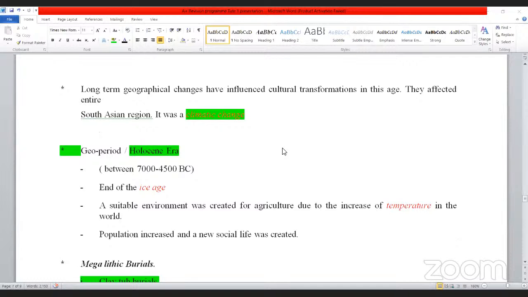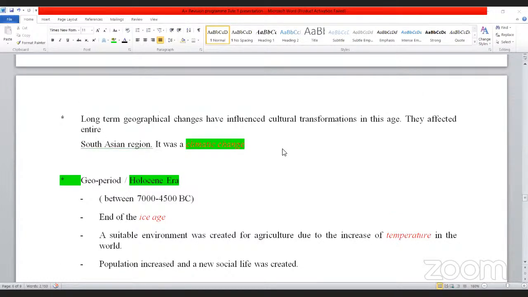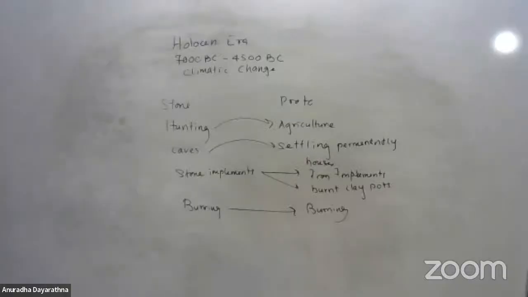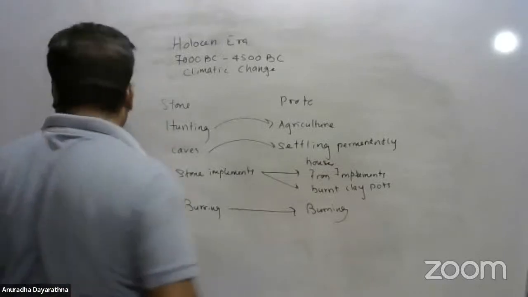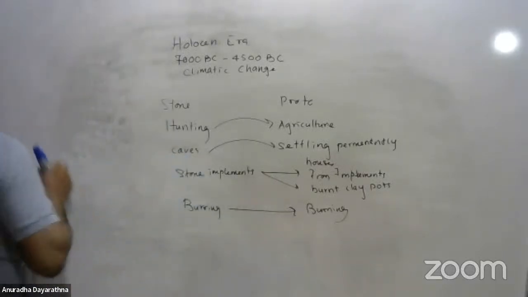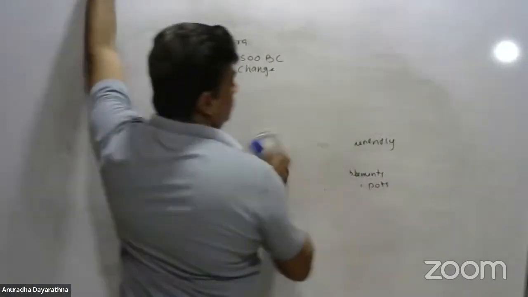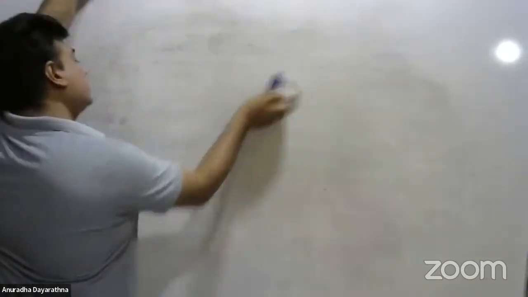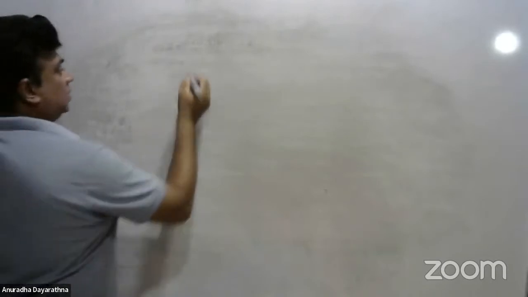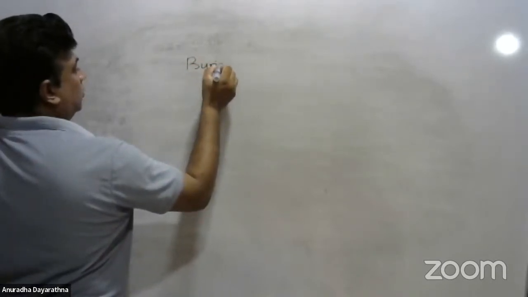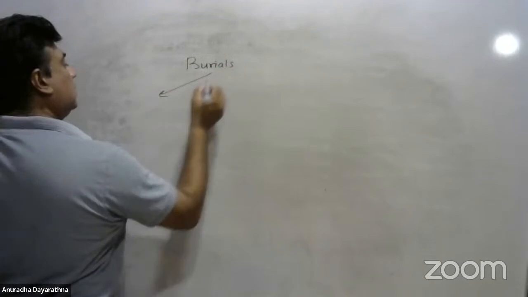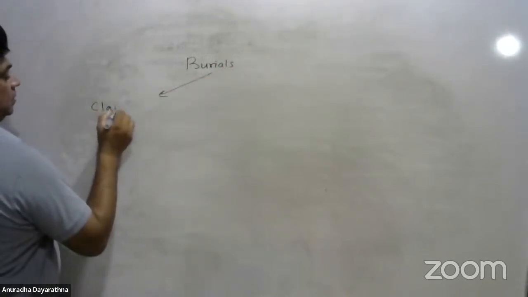So these are the 3 types of burials. I told you that the 3 types of burials used by protohistoric man is a question. So what are the 3 types of burials? Earlier I explained the burials: digging a small pit inside the cave, keeping the dead body and covering it with garbage. Now it's different. These are the burials of the protohistoric time period. The first one is clay tub burials.